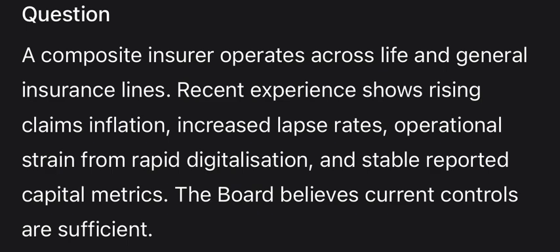Finally, the monitoring phase of the control cycle must be enhanced to close the feedback loop more effectively. The firm should implement leading indicators for lapse behavior and operational system health, rather than waiting for quarterly financial reports to reveal deterioration. Professional judgment dictates that when the external environment moves beyond the domain of historical models, the board must shift from a compliance-driven mindset to one of active risk management. Failure to do so converts a manageable set of external pressures into a terminal solvency failure.